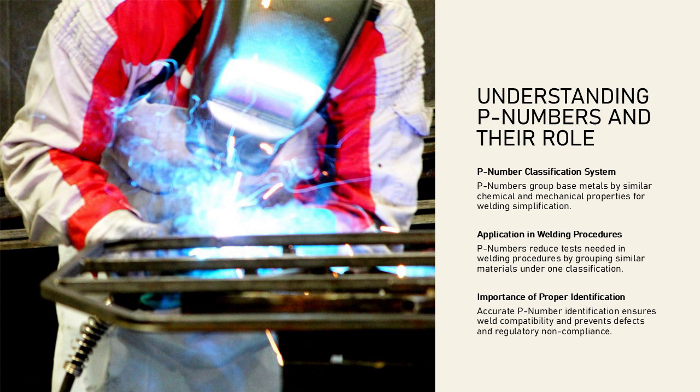For example, carbon steels typically fall under P number 1, while low alloy steels may be assigned P number 3 or 4. The grouping ensures that welders and inspectors can predict weld behavior and performance across materials within the same P number category. Proper identification of P numbers is crucial for developing WPS, qualifying welders, and ensuring compatibility between base metals and filler metals. Misclassification can lead to welding defects, compromised joint integrity, and non-compliance with regulatory standards.